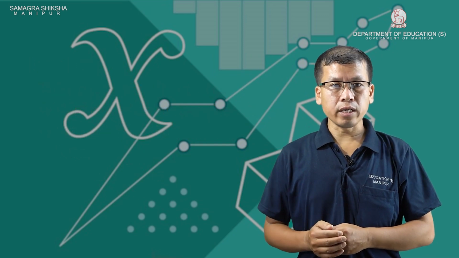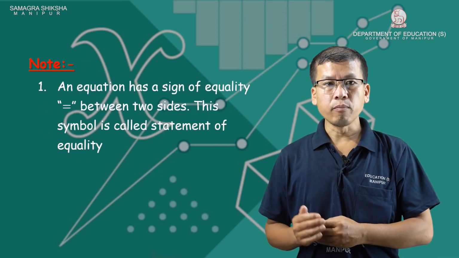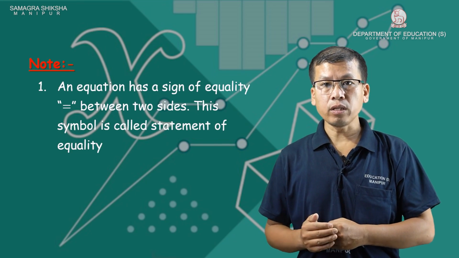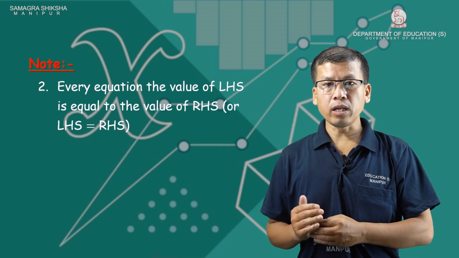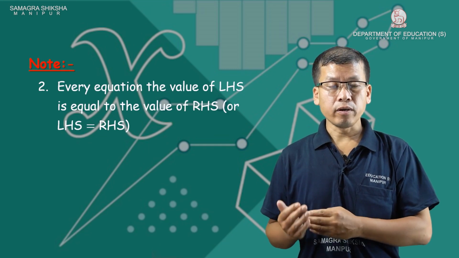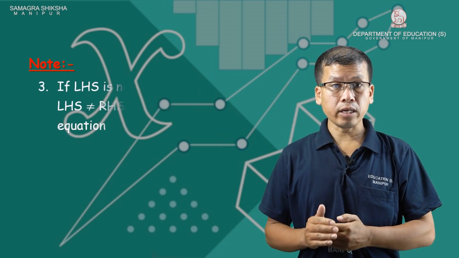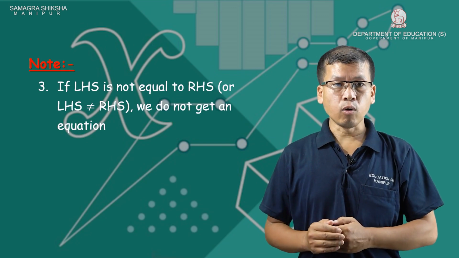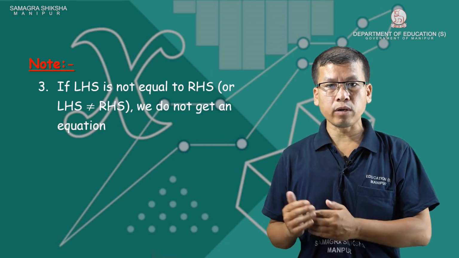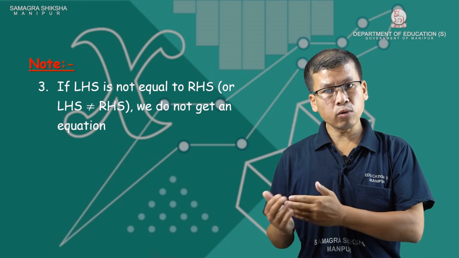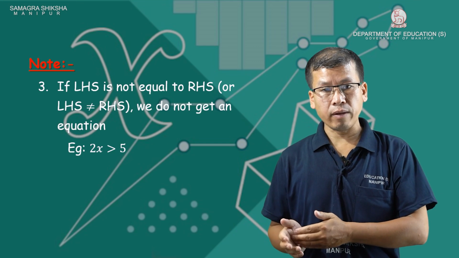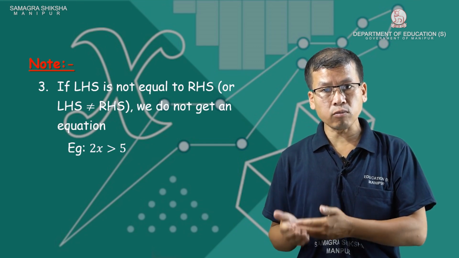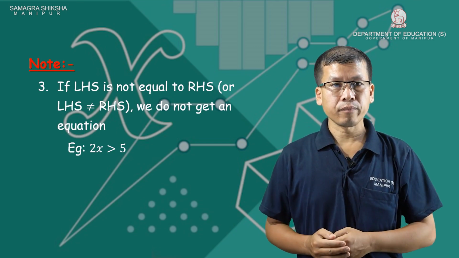Important note: an equation has a sign of equality between two sides. This symbol is called the sign of equality. In every equation, the value of the left hand side is equal to the value of the right hand side. If the left hand side is not equal to the right hand side, we do not get an equation. For example, twice x greater than 5 is not an equation, as there is no equal to sign.